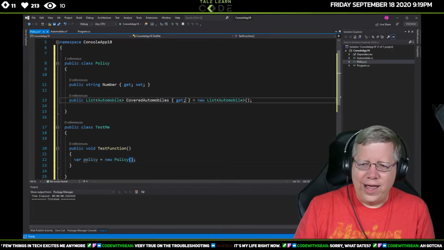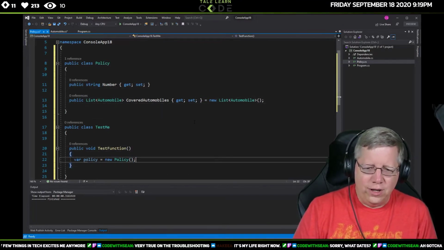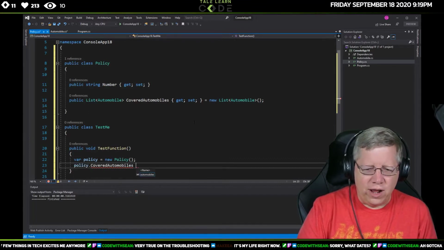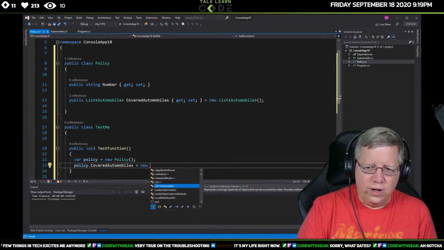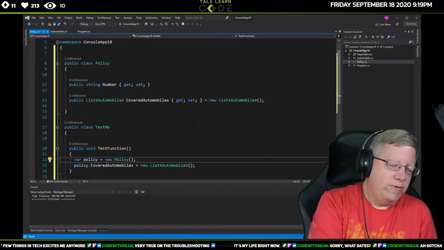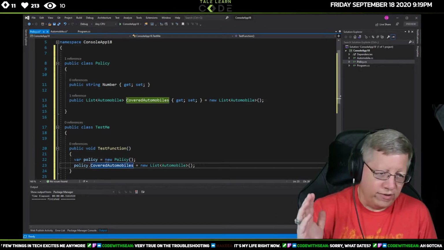But if I allowed this to have a set method, I actually now could say policy.CoveredAutomobiles equals new list of automobile. I probably don't want to do that, because I have now wiped out any automobiles that are in there.